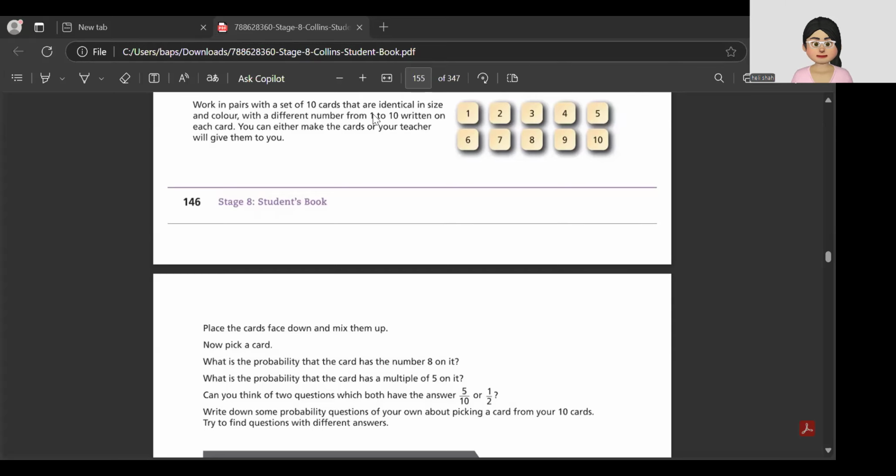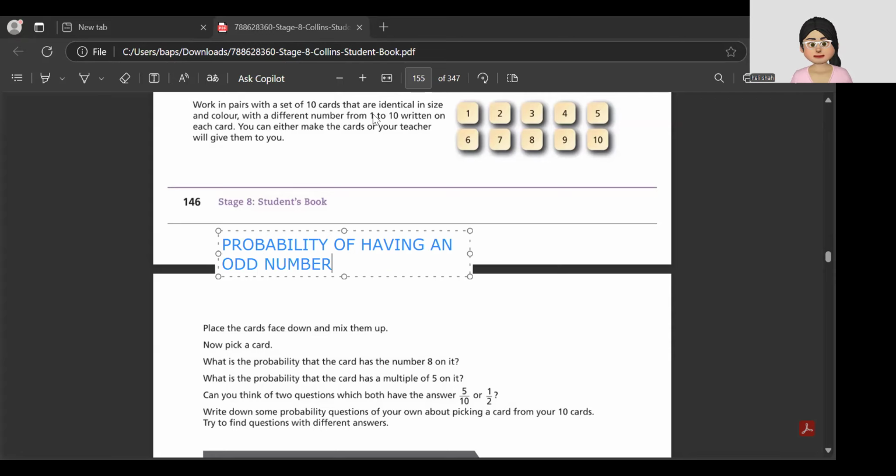Yes. There are two questions that can be formed. Probability of having an odd number or even number.